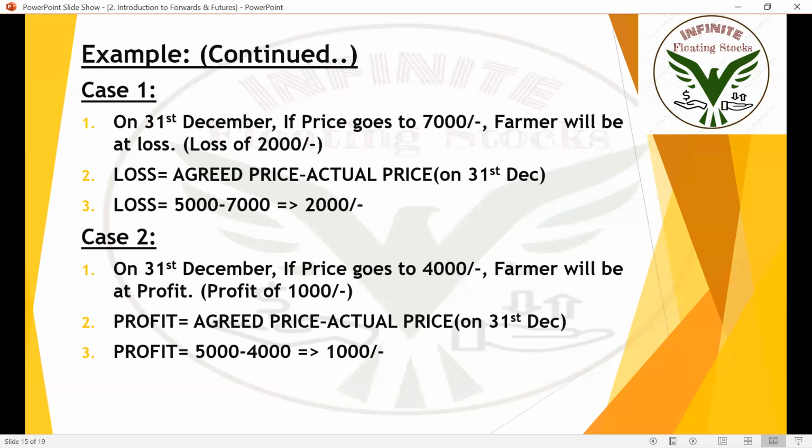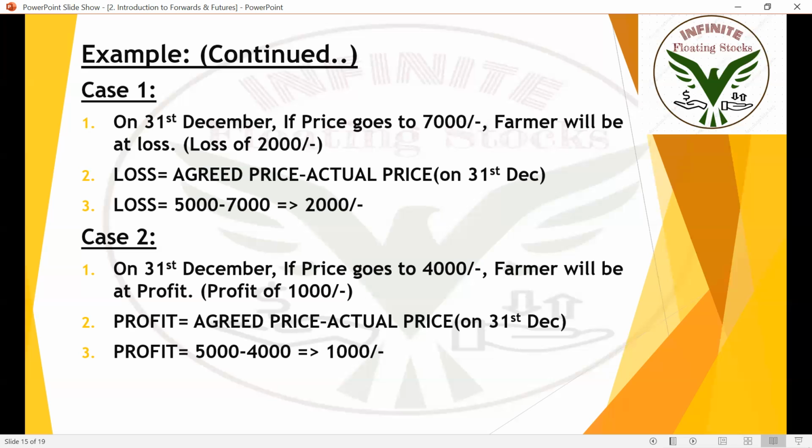So the value of the vegetables that the farmer produced is only 4,000 because of that heavy rainfall and floods, and because of some tsunami or earthquake. Imagine that the farmer has cultivated vegetables having a value of 4,000 only; even so, the farmer will be selling them at 5,000. Because the farmer made the futures contract on December 1st, saying that irrespective of external factors, value and price, he needs to sell at 5,000, and the shop owner needs to buy at 5,000, whatever the price on 31st December.